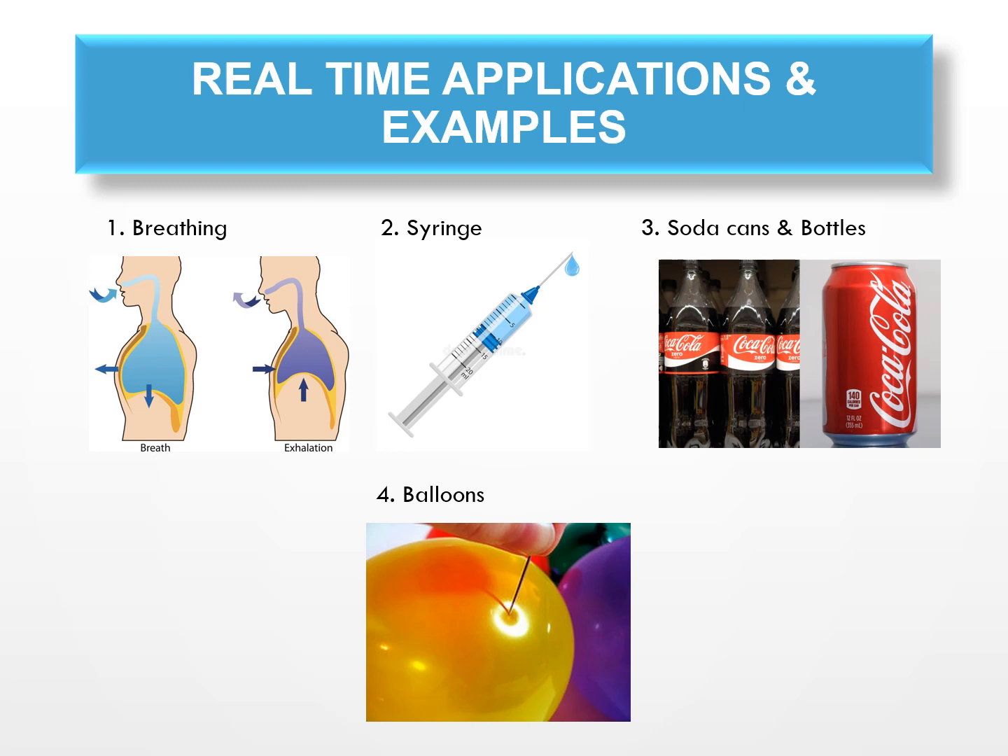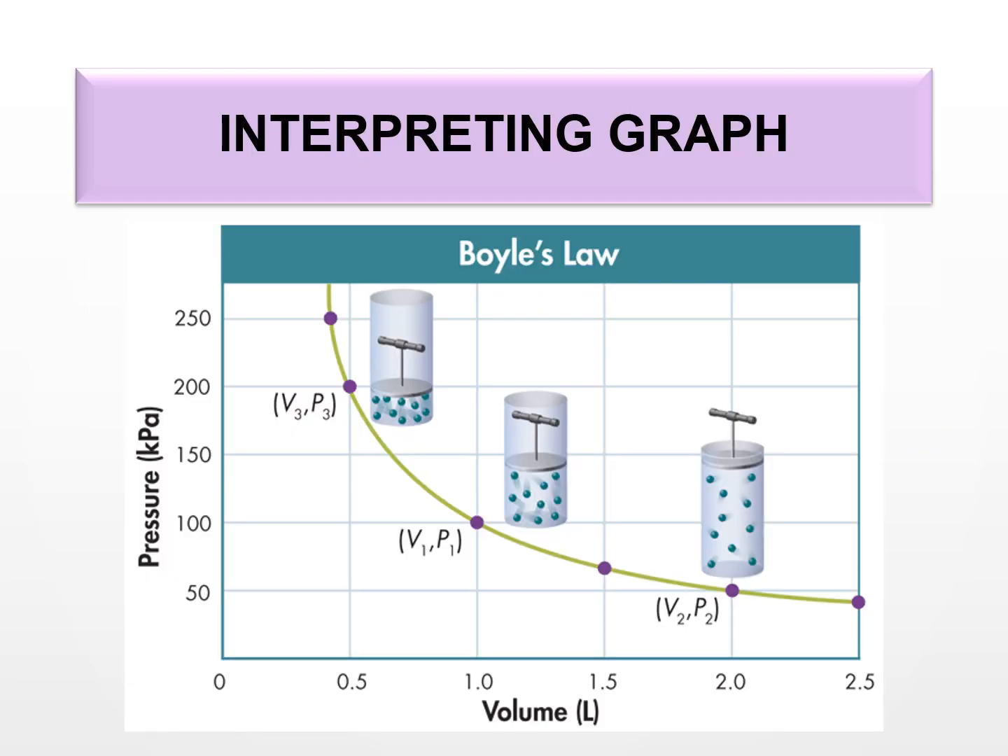So how are we going to graph it? It looks like this. If you plot a graph with pressure on the y-axis and volume on the x-axis, you can see that it is decreasing. Here, it's highly pressurized, so the volume is less and the pressure is high. Here you have increased the volume a little bit, so the pressure decreased. Here you increase the volume a lot and the pressure decreased a lot. This is the best interpreting graph of Boyle's law.